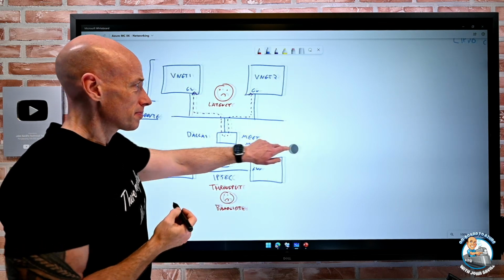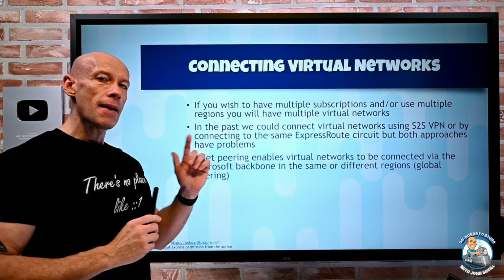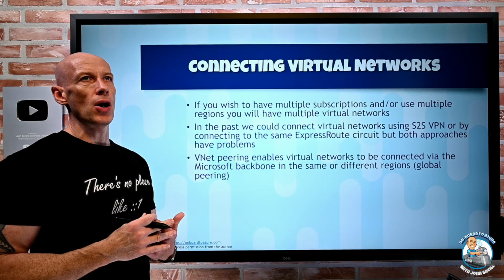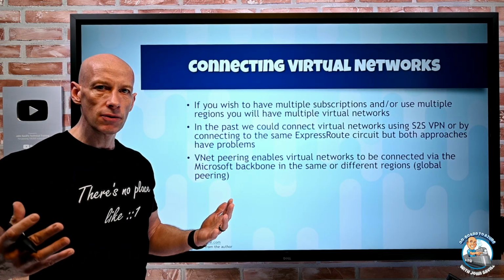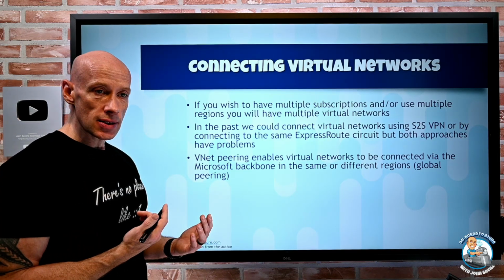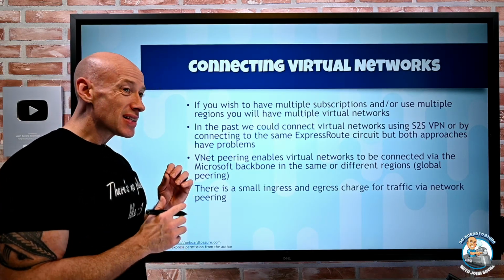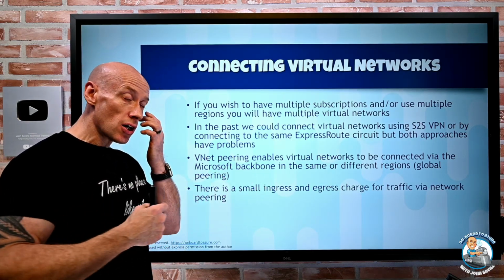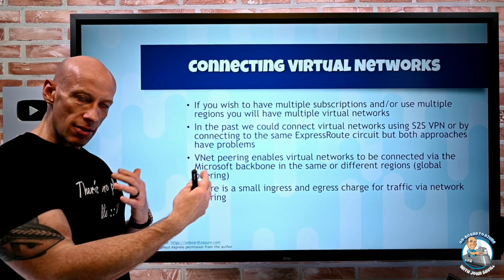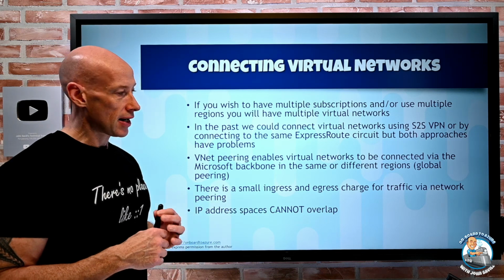So what do? What is my answer? VNet peering. VNet peering enables me, on the Microsoft backbone, to just connect virtual networks together. They cannot have overlapping IP ranges, but they can be in the same or different regions. It does not care. There is a small ingress-egress charge today, so I pay for the data going out, I pay for the data coming in, so there is a fee that I'm going to pay for that. And again, the IP address space cannot overlap.